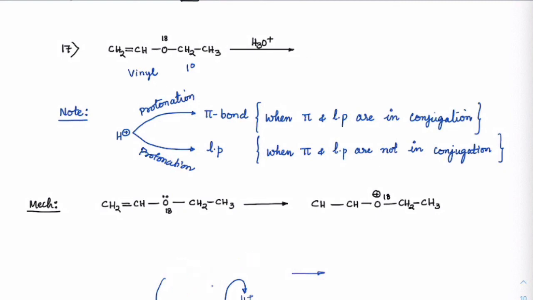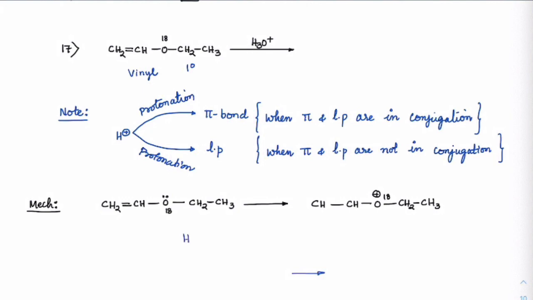If the lone pair is not in conjugation, then oxygen will be the one which will attack the H plus first, right? So if pi and lone pair are not in conjugation, then the lone pair will do the protonation. If pi and lone pair are in conjugation, then the pi bond will do the protonation. Remember that. So see the mechanism now.